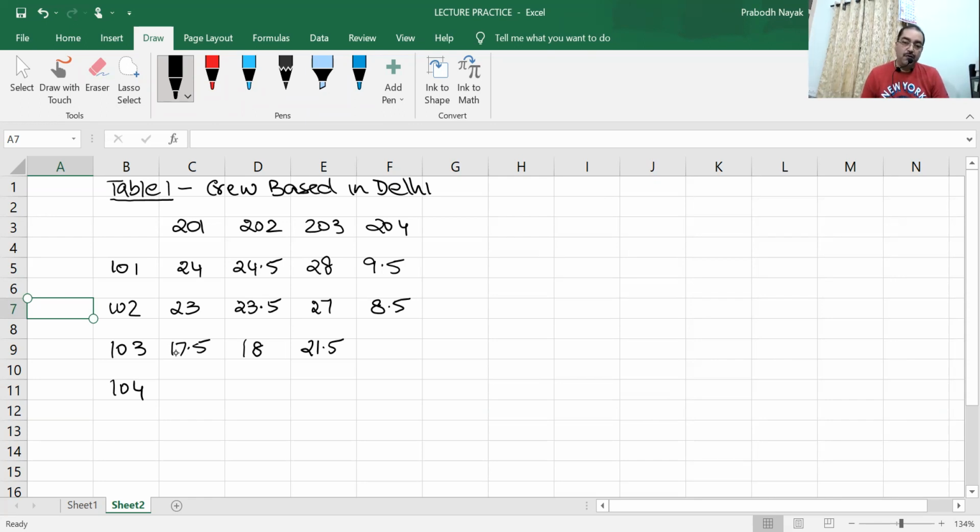And if he comes to Jaipur at 2:30, the next day 5:30 flight will be 24 plus 3, 27 hours.